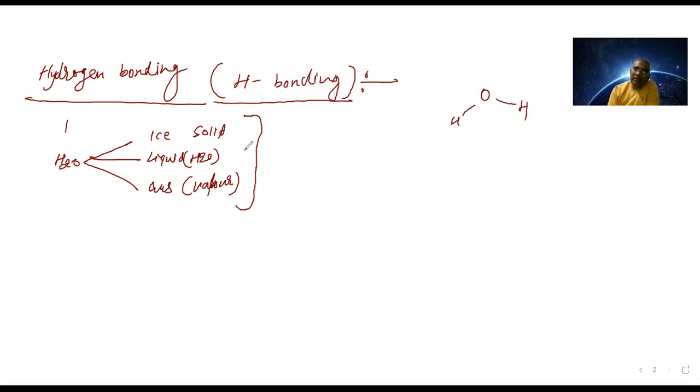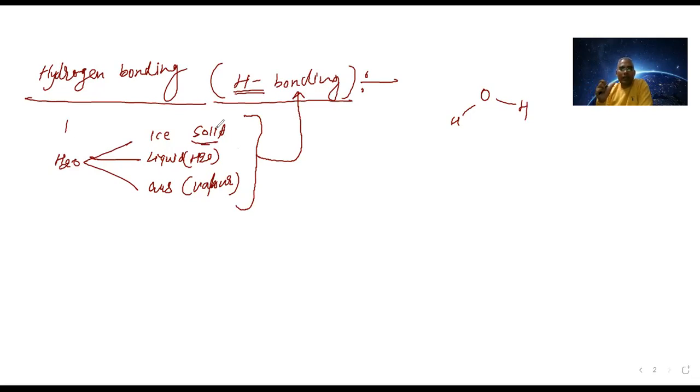But the correct answer is what? This is hydrogen bond, H bonding. If very extensive H bonding is there, this will be solid. If a little less H bonding is there, this will be liquid. If very little is there, that may be the vapor form.